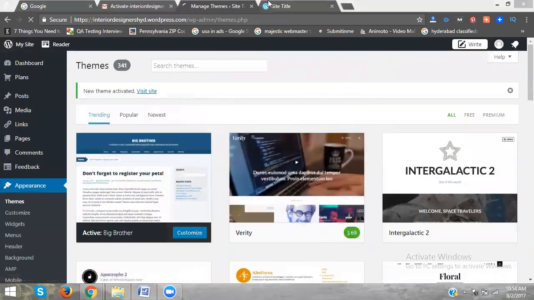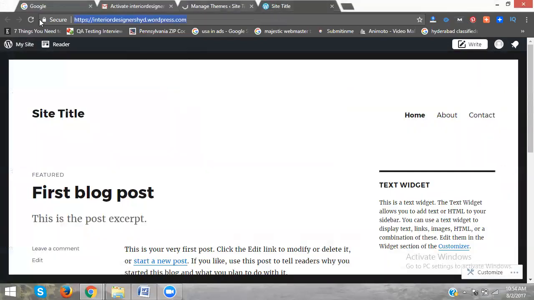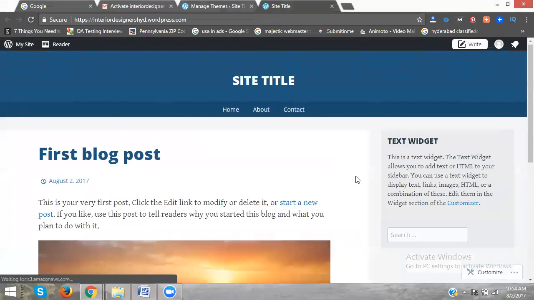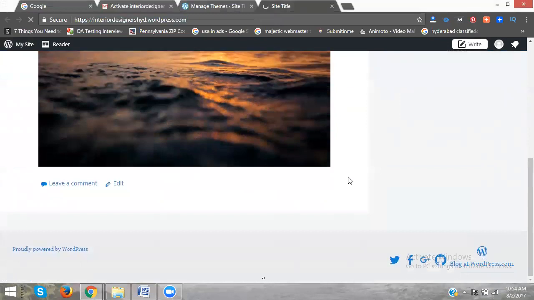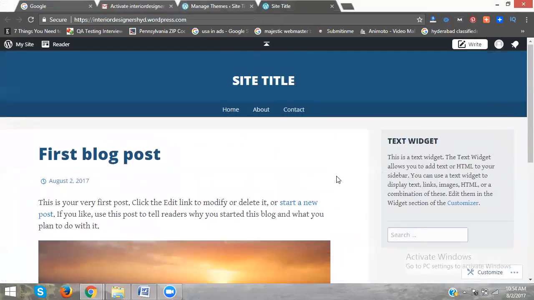Done. Now previously it looked like this. Now we will refresh. Now it's done. The theme will be changed. Now first, write down how to change the site icon.